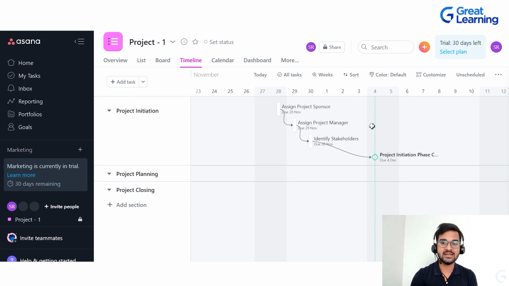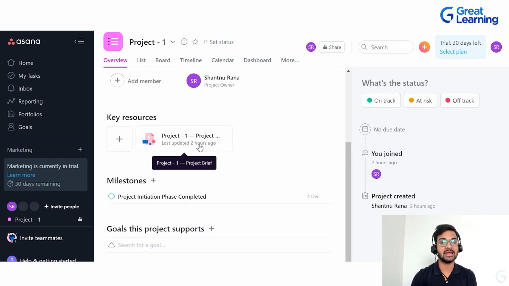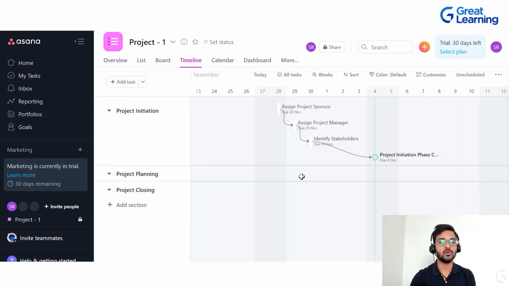Similarly, let's say here we have changed the milestone to 4th December. That is the due date that we have given now. Similarly, it is going to be reflected back in the milestone section as well. So first of all, it was showing us a different date, but now that we have changed it, it is going to show us a different date, which is 4th December now. So that's how the timeline view actually works.